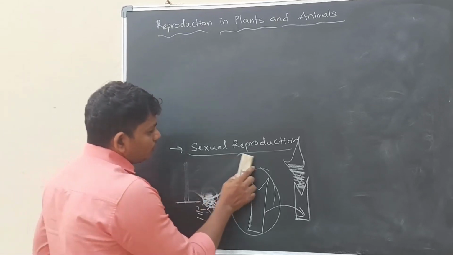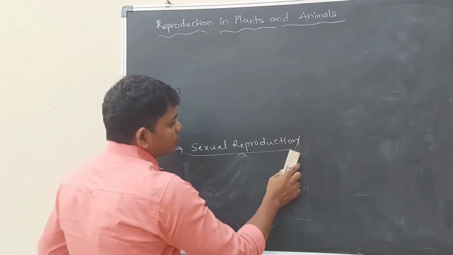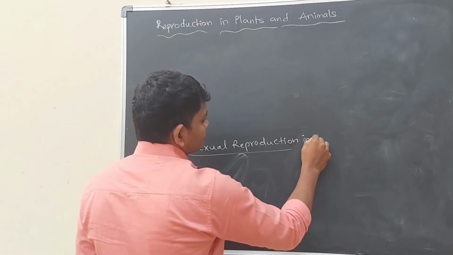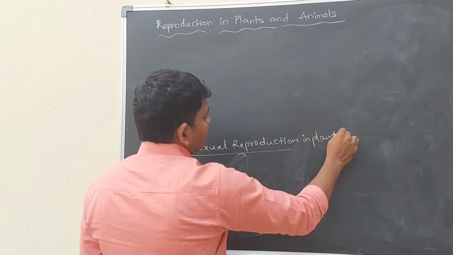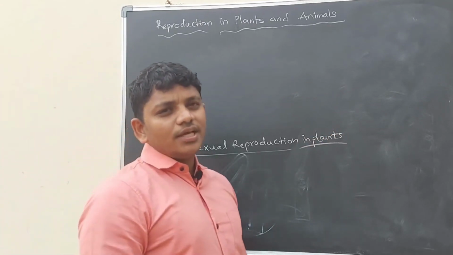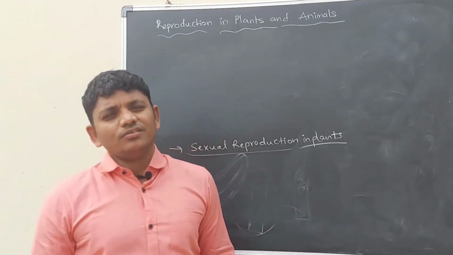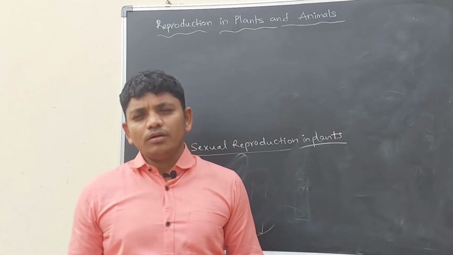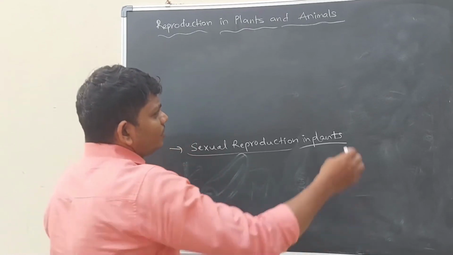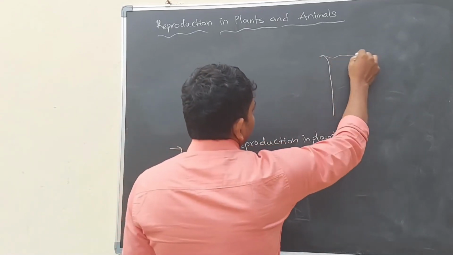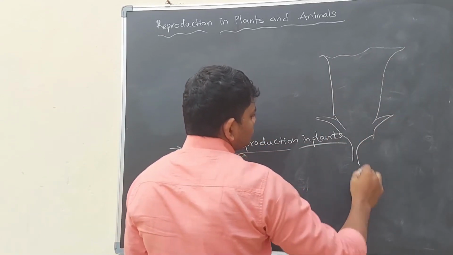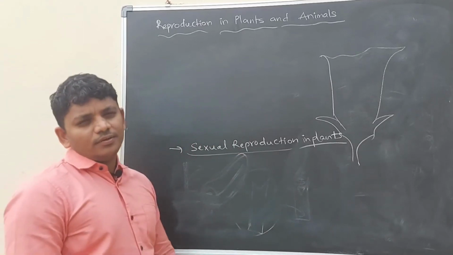Let us discuss sexual reproduction in plants first. You know, the flower is the sexual part of the plant. If you see the internal structure of the flower, we can easily understand what the sexual parts of the flower are.